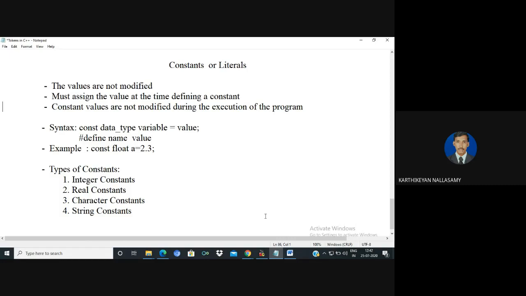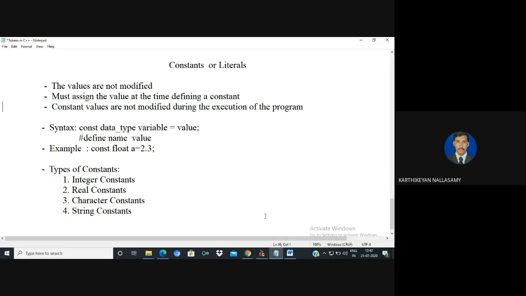There is no need to assign an initial value for a constant variable in C. If you do not assign one, it takes a garbage value, and that garbage value cannot be changed. But in C++, we must initialize the value at the time of declaration. This is the major difference between C and C++ in terms of constant declaration.